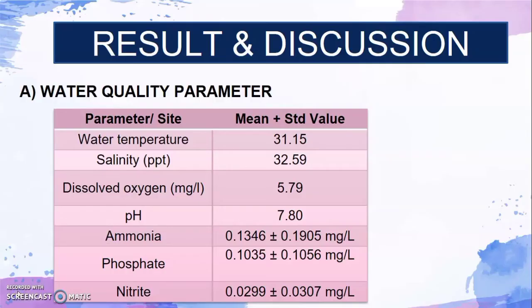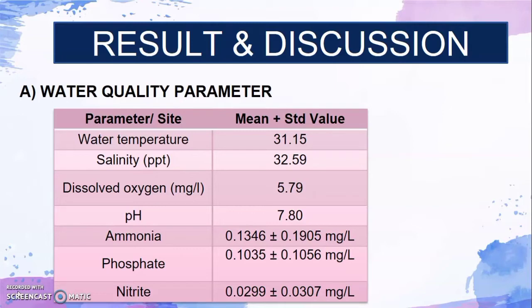For the result and discussion, first for water quality parameters for the four sites, we conclude it in the table, which is the mean of parameters.